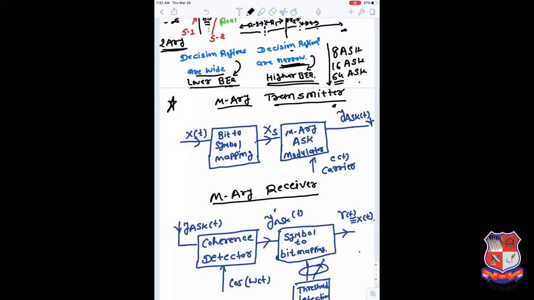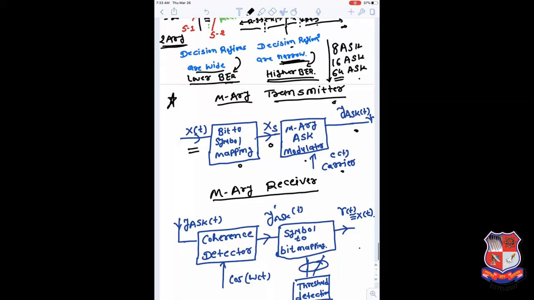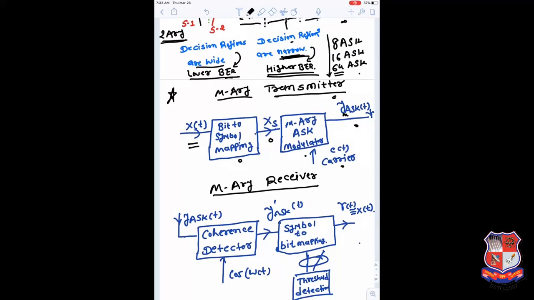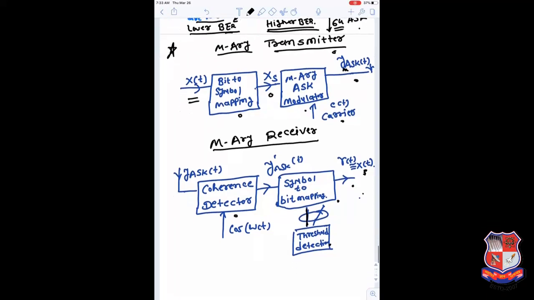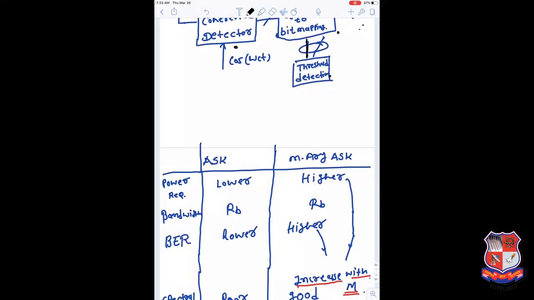So this is a simple case of an MRASK transmitter. You can take a look: x of t, then bit to symbol mapping, so bits are converted to symbols. Then this is given to a modulator with the carrier signal. It is modulated, and you produce the y of t signal, or the MRASK signal. Then in the receiver, you have a coherent detector, then symbol to bit mapping, then threshold detection, and finally you produce the signal r of t, which tries to approximately reproduce the original signal x of t.